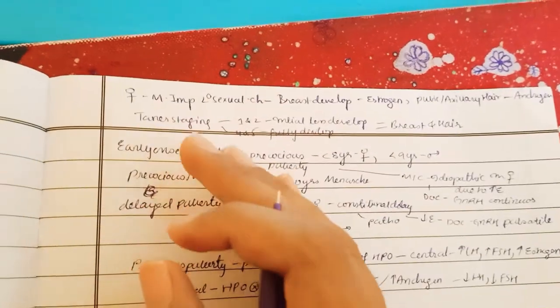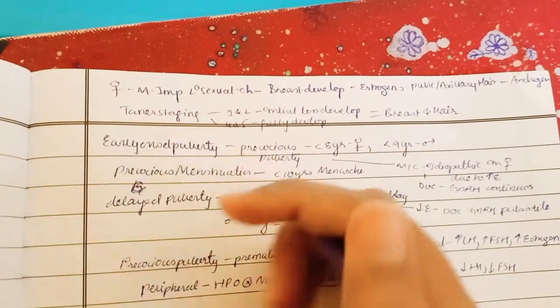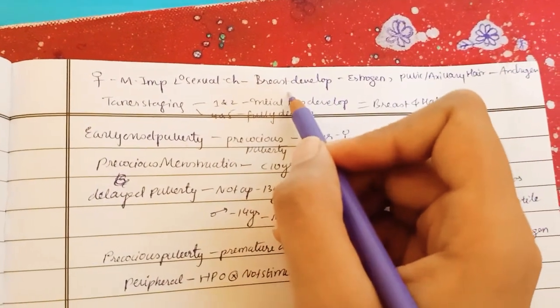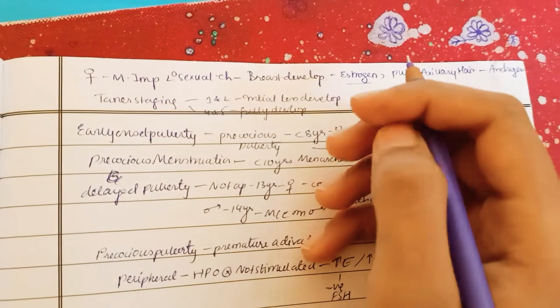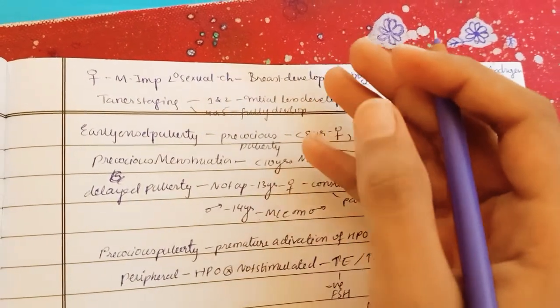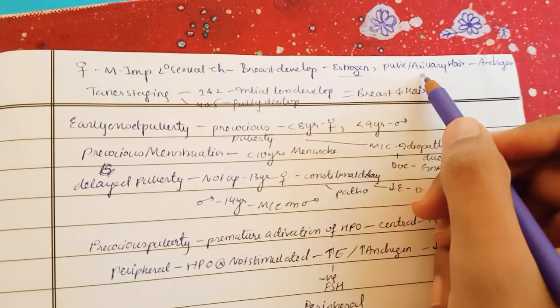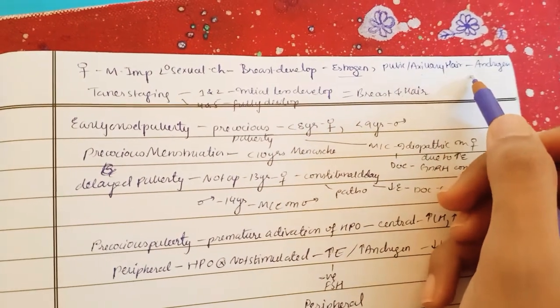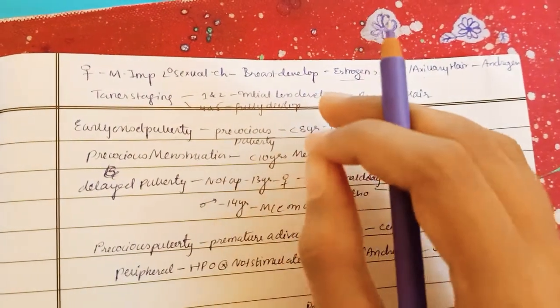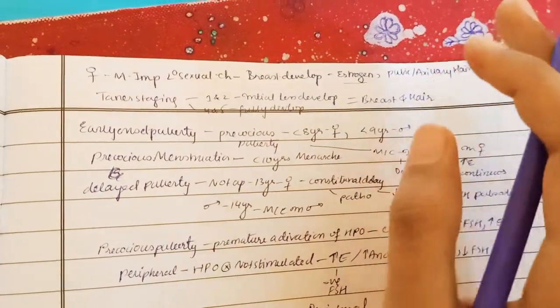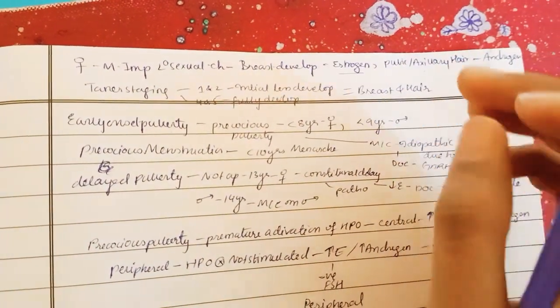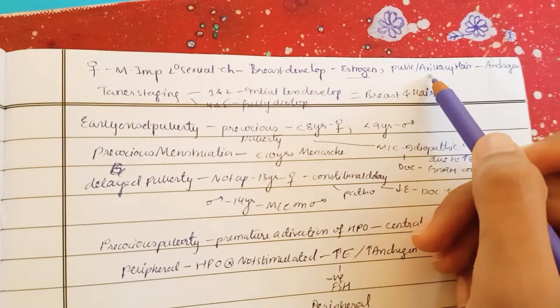Now coming to the most important secondary sexual characteristic in female, which is breast development, and that is mainly because of the estrogen hormone, which is leading to breast development in female. Remember one thing, that the pubic hair or the axillary hair in the female are dependent on androgens, but not on estrogens. So androgen in female is leading to formation of pubic or axillary hair.